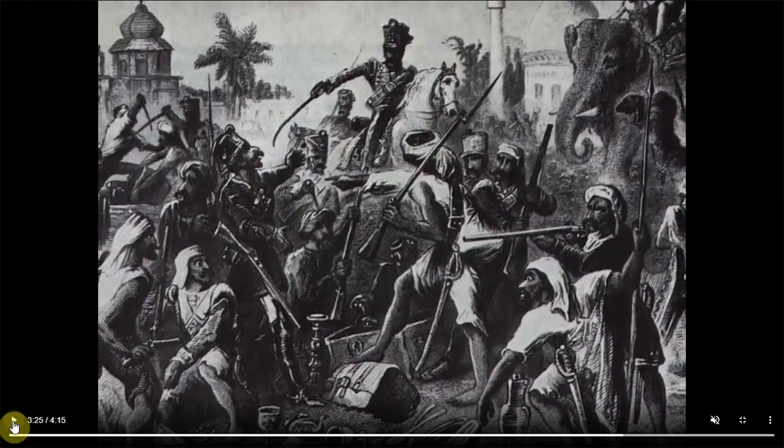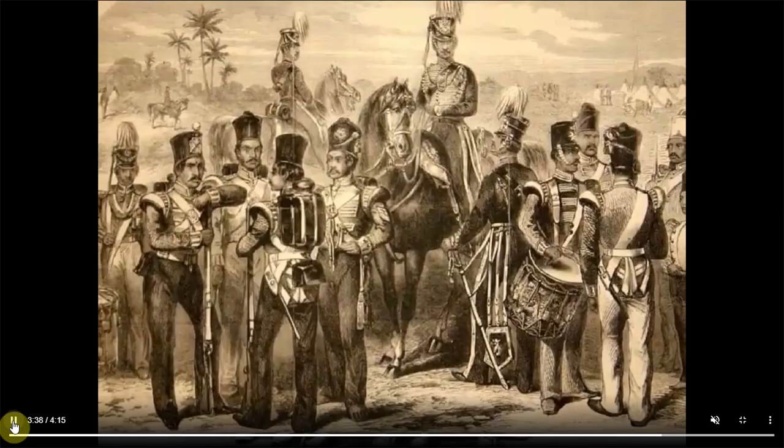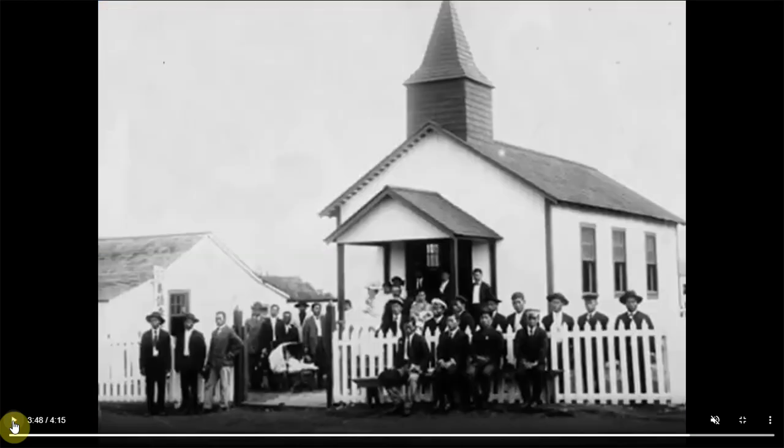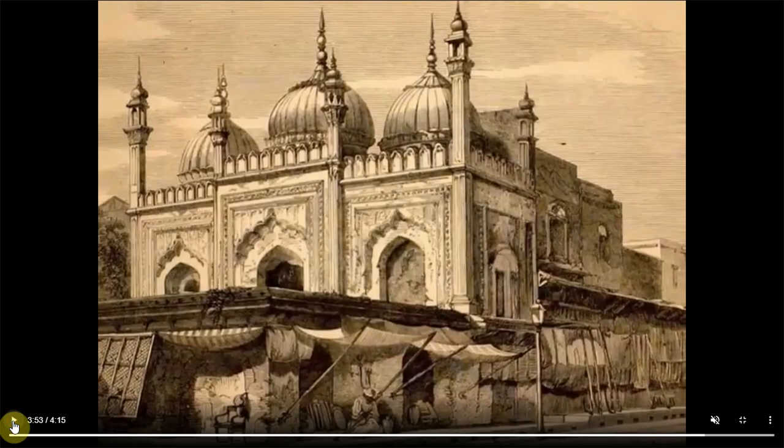Now let's see the military causes. The Indian soldiers were treated very badly. Their salaries were less than the British soldiers. They were also not promoted to higher posts, despite having many years of experience. They were ill treated. Now religious policies. The Christian missionaries started converting Indians to Christianity, and the British also started imposing taxes on temples and masjids. Because of this, Indians got very angry.